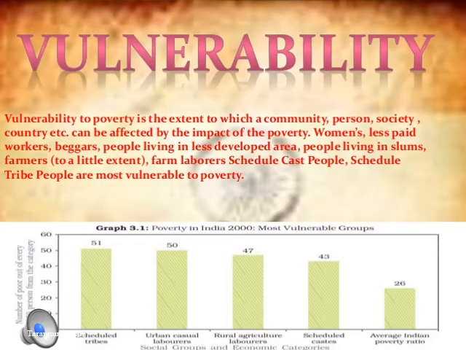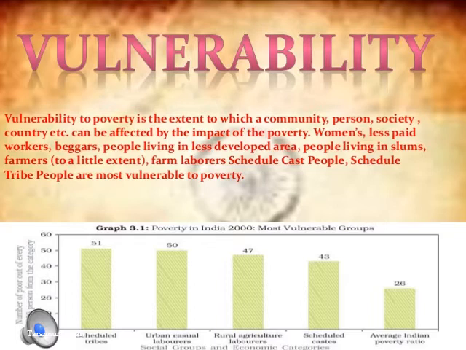Vulnerability. Now what is vulnerability? It is nothing but the people who are mostly affected by poverty. Usually the people mostly affected are the women who are paid less compared to male workers, beggars, the people living in less developed areas, and the people living in slum areas.